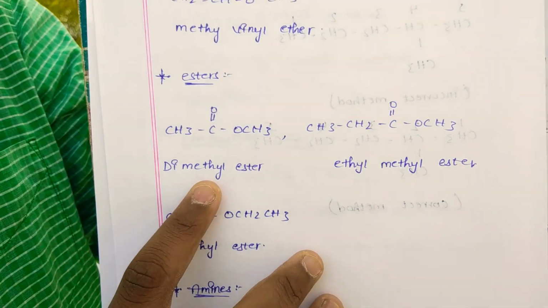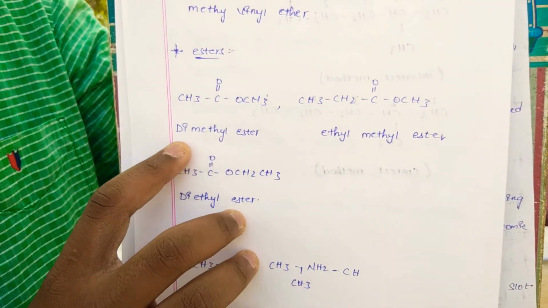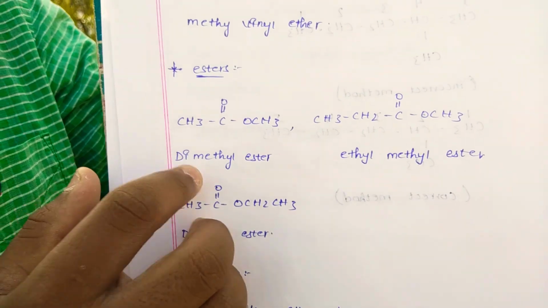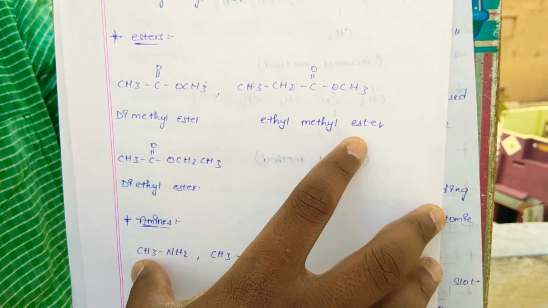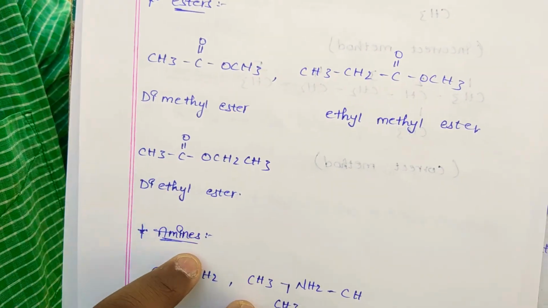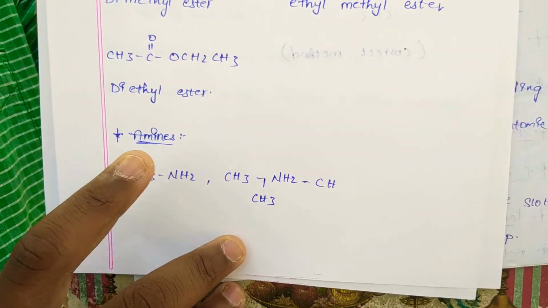Esters. We discussed the esterification process earlier. Here the ester chain is there: dimethyl ester, ethyl methyl ester, and diethyl ester. Amines.